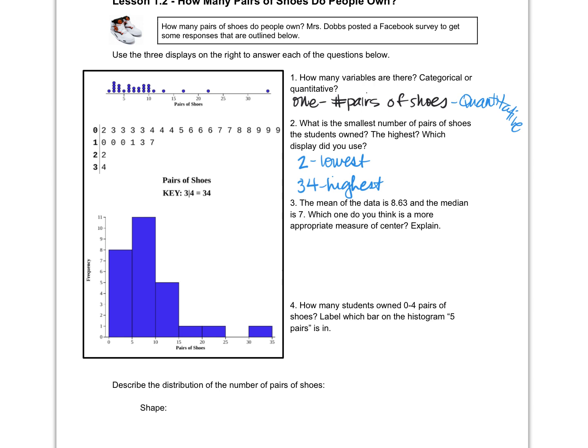So what do you think, Alexa? I said median because 34 and 22 are outliers. You think 34 and 22 are outliers? And they're throwing off the average. And they're throwing off the average? So if we take out 22 and 34, what do you think the average would be out of the data set? Just ballpark here.